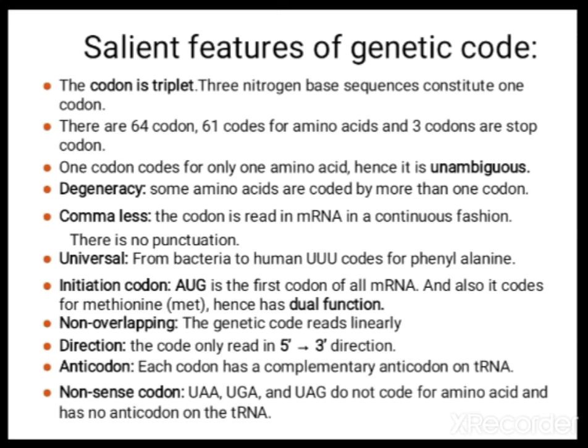From bacteria to human being, all the codons are similar. There is no change. For example, UUU codes only for phenylalanine, in bacteria also and in human being also. AUG is the initiator codon, and it can code for the amino acid methionine also. So it has dual function. The genetic code is written in linear fashion and read from 5' to 3' direction.